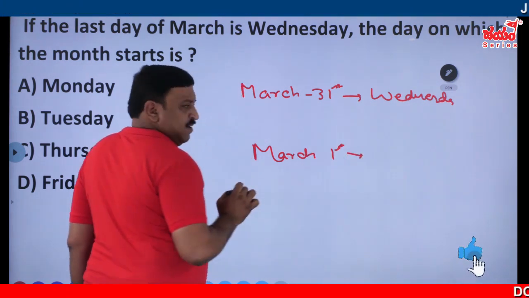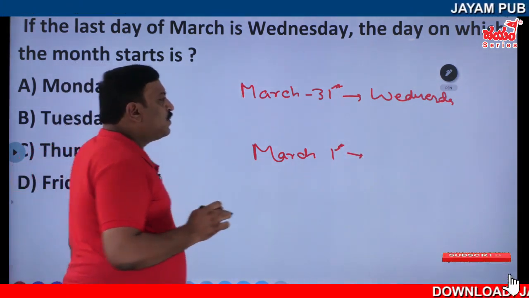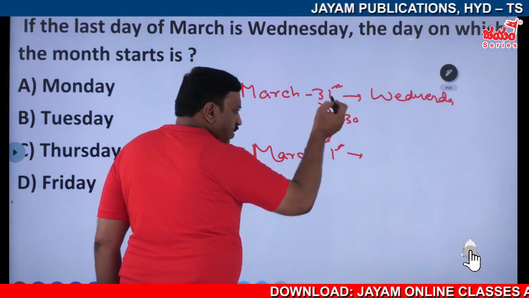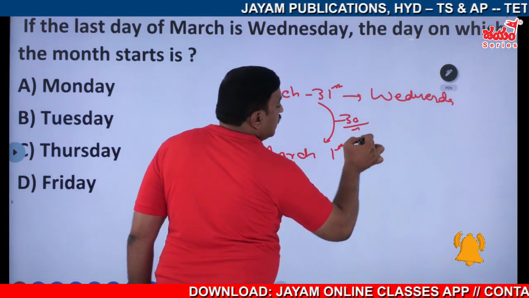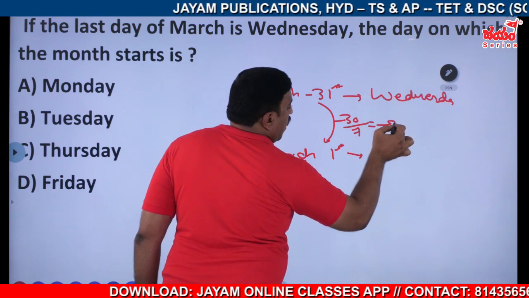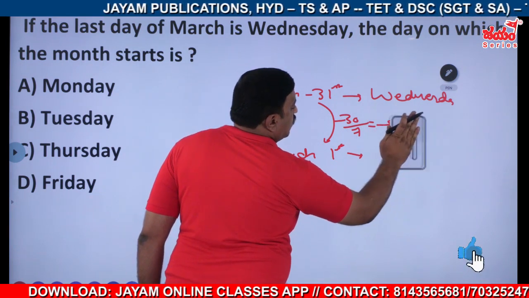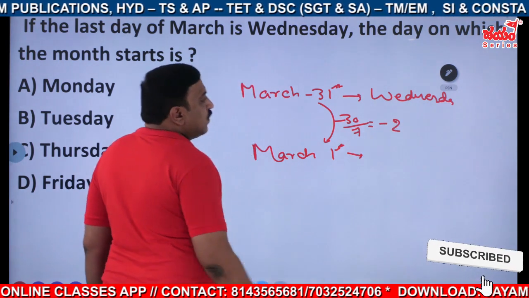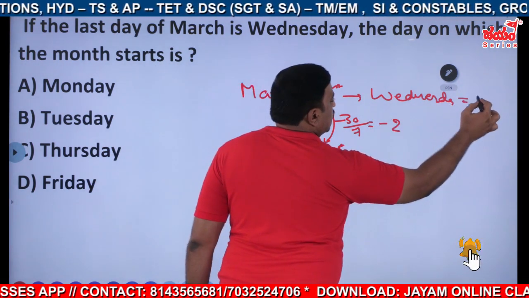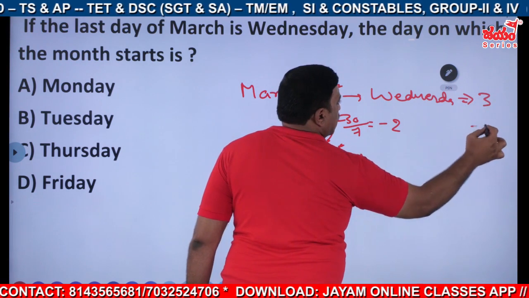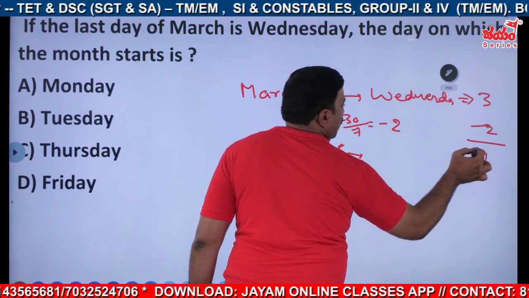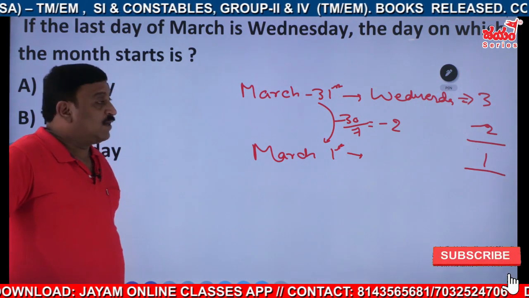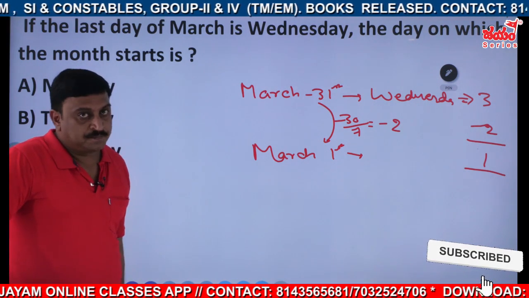Since it is a single month, no need to worry about this one. So there is a difference of 30 days, and we have to go back 30 days. So 30 by 7, we have to remove 2 days. Go back. So Wednesday's code is 3. 3 minus 2 means 1. 1 means Monday. So the month starts with Monday definitely. Right?